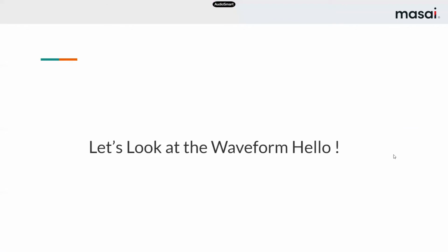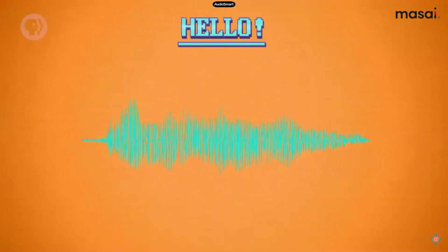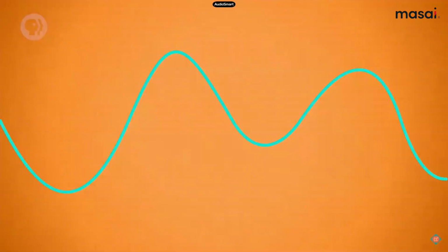Now, let's look at the waveform of hello. Suppose we are considering a message signal. So this is a signal for hello. We have recorded this data using our microphone and we got this data. Now, after this, we will zoom into this data. After zooming into this data, you can see this. Now we will do the sampling of it.